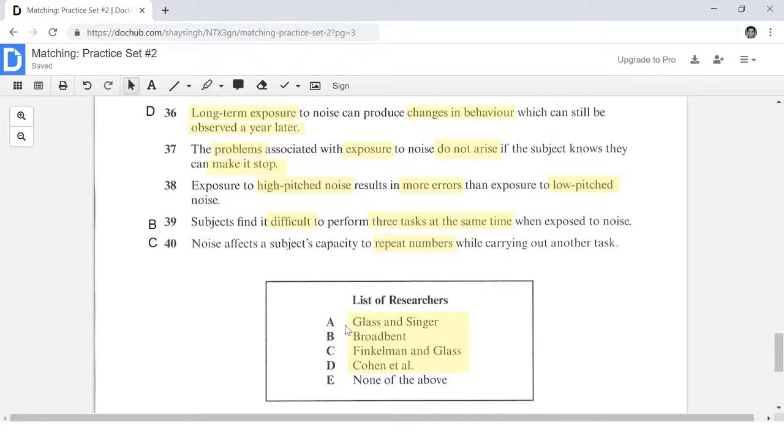So it's very likely that the answer to these two questions is going to be either A, Glass and Singer, or perhaps Cohen et al. It could also be none of the above. It could also be E. But if it is going to be one of these names, then it has to be Glass and Singer or Cohen et al.